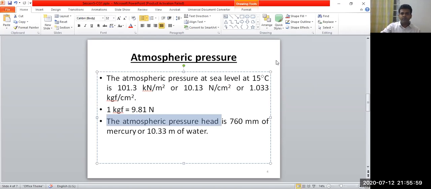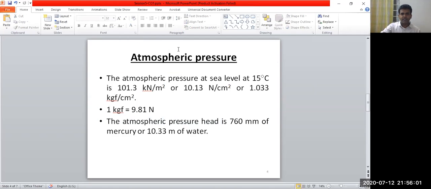You know the formula P equal to rho g h. I am writing the annotation here. This is your formula P equals rho g h, or Z you can say. So P is the pressure, atmospheric pressure.